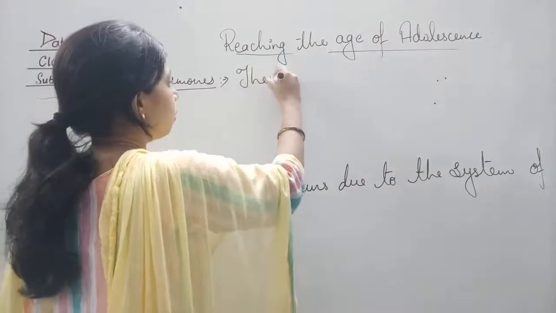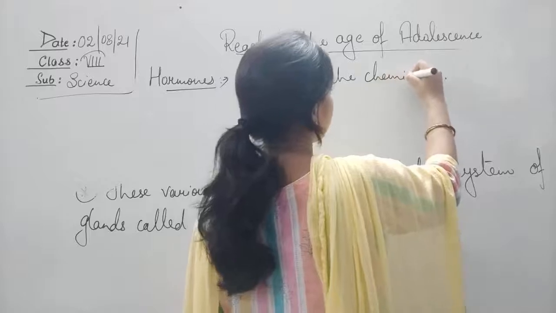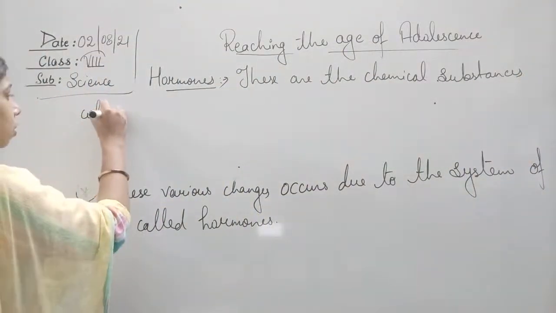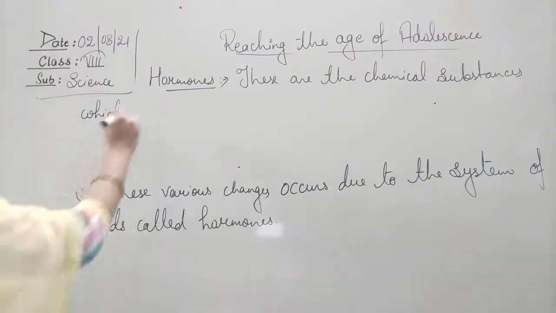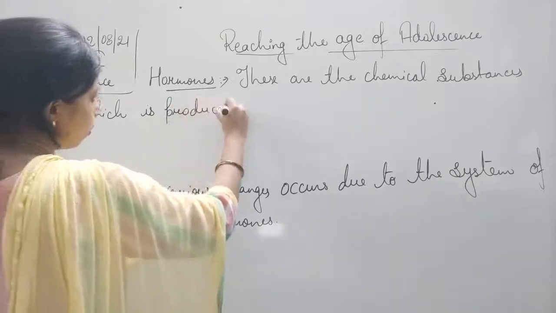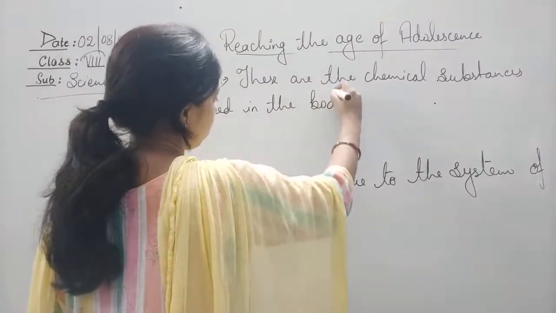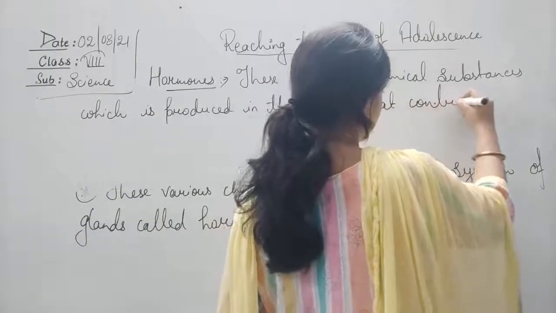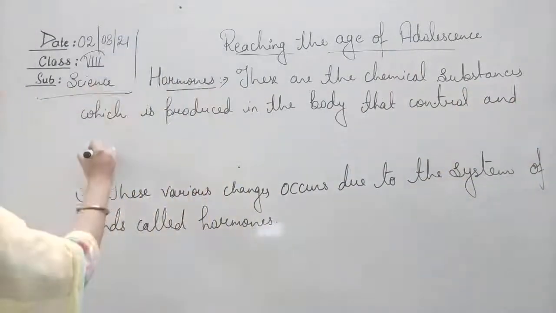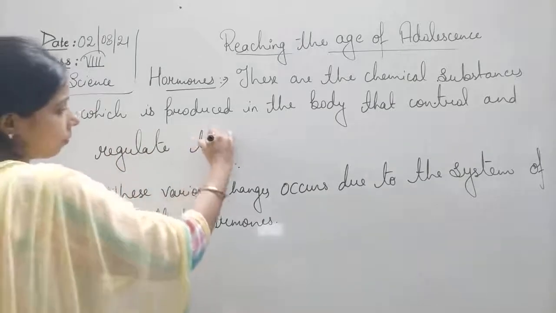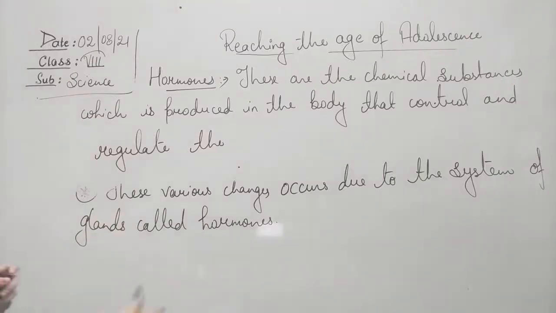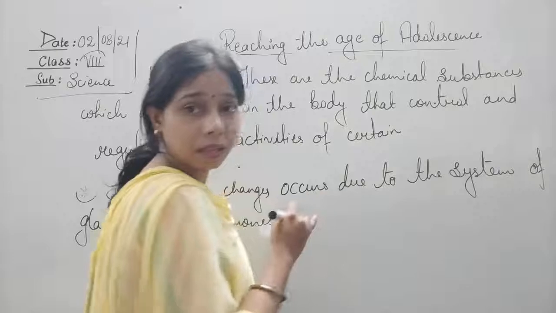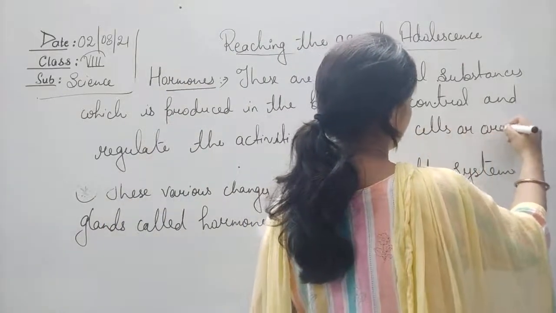So these are chemical substances which are produced in the body that control and regulate the activities of certain cells or organs.